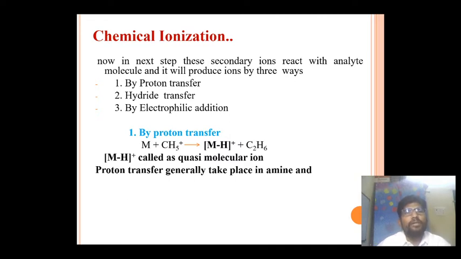This is a simple proton transfer. Because of this proton transfer, the molecular weight of our compound or analyte increases by 1. Suppose we introduce a compound having molecular weight 125. By this process we'll get an m/z peak at 126.